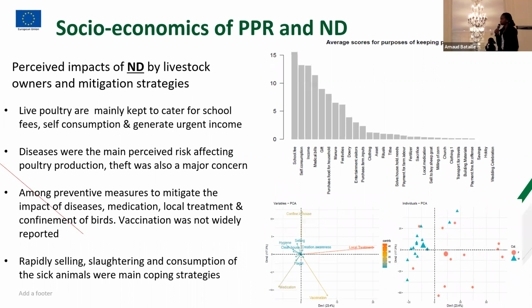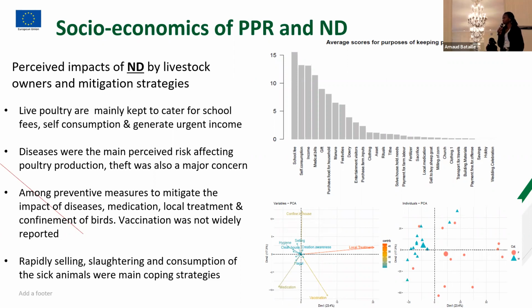For the poultry, for Newcastle disease, they also would sell oftentimes to cater for fees, but as compared to the small ruminants, they would earn less with the poultry, and it generates urgent income because it was quick to sell. I mean, it was not a big income. And then for perceived risk, they also ranked disease very high. It was a major concern for them. Theft as well was a major concern for them in the villages.